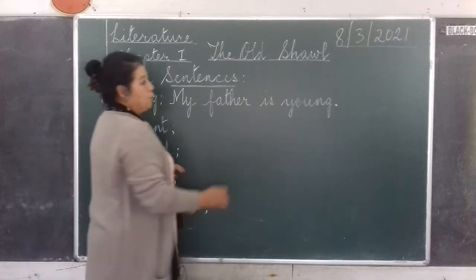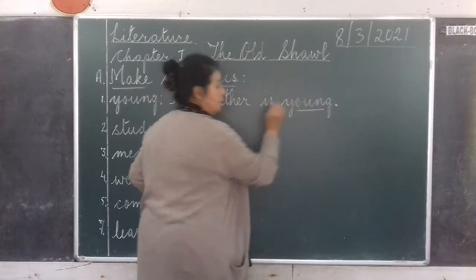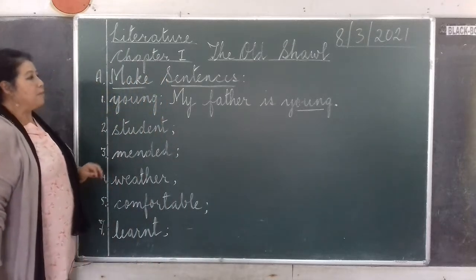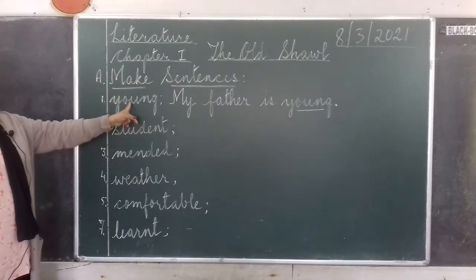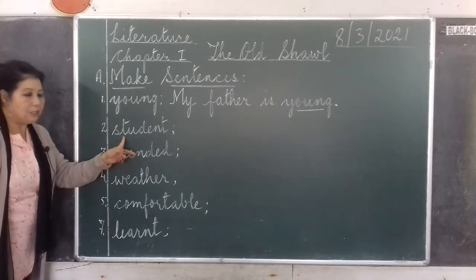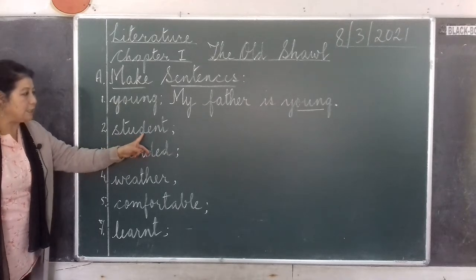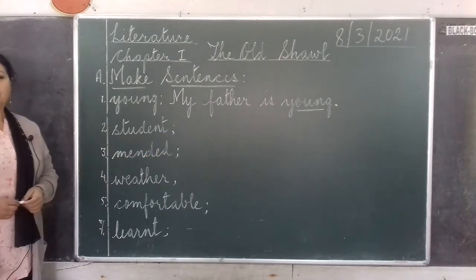So, what you have to do? You have to underline this word, young, because you have made a sentence using the word young. Now the next word is number 2, student. All right, number 2 is student, S-T-U-D-E-N-T. Student. Now what is student?